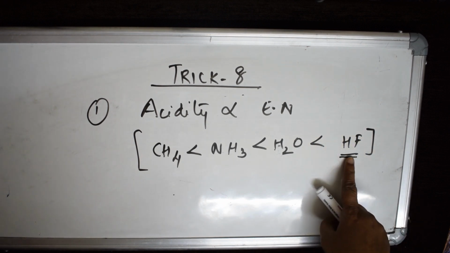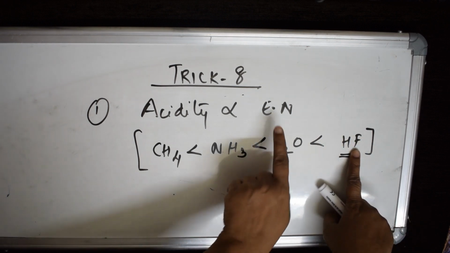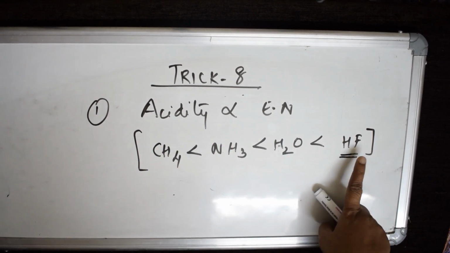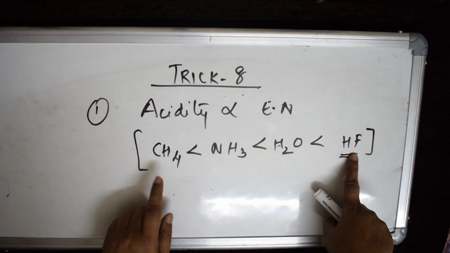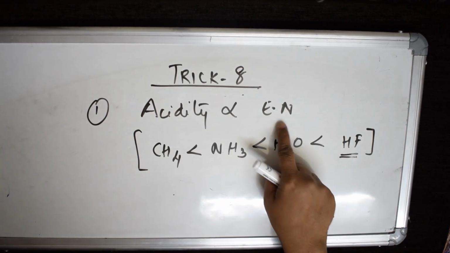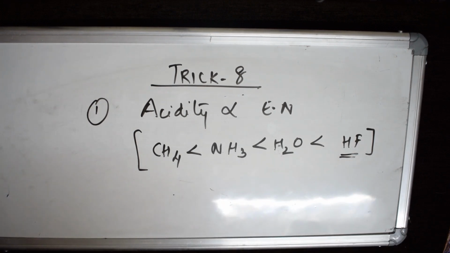That's why, higher the electronegativity, higher is the acidity. Among all these, HF is more acidic than CH4, because electronegativity is more in fluorine compared to oxygen. That is the first trick.